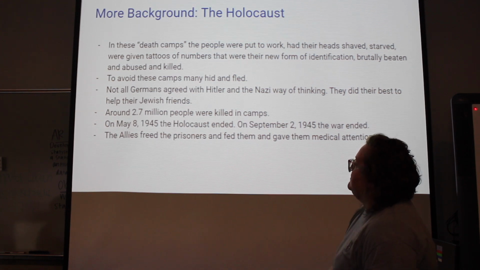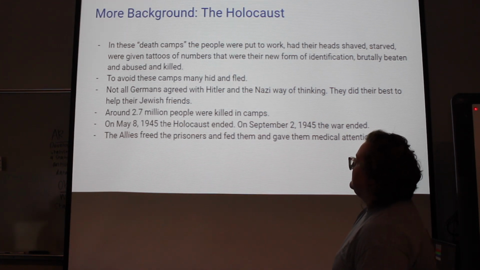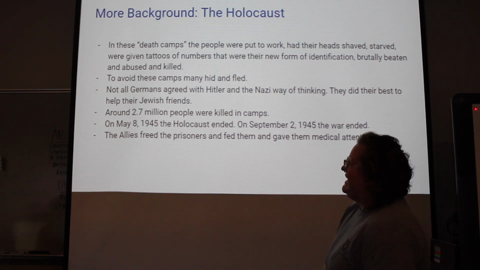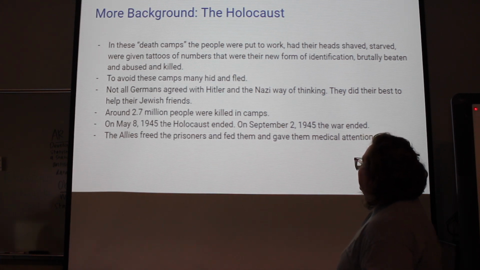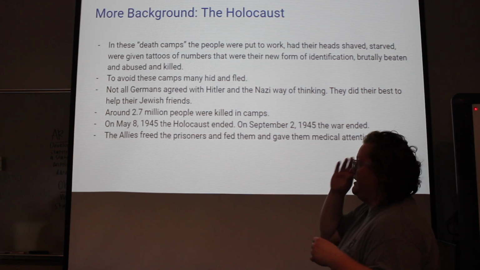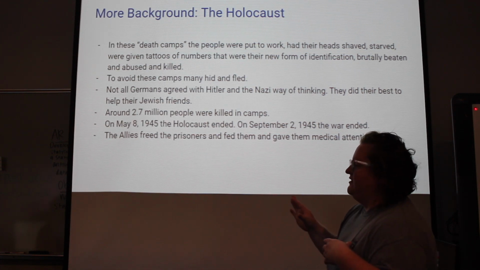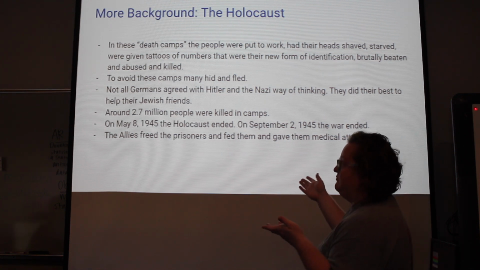To avoid these camps, many hid and fled. Not all Germans agreed with Hitler and the Nazi way of thinking. They did their best to help their Jewish friends, and around 2.7 million people were killed in the camps. On May 8, 1945, the Holocaust ended, and on September 2nd, 1945, the war ended. And it ended because Hitler had died in April, and so it ended in May.